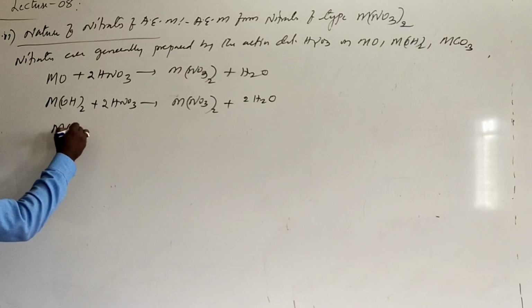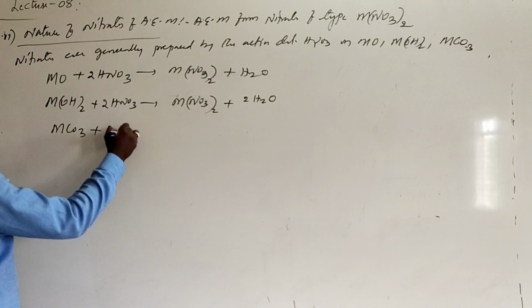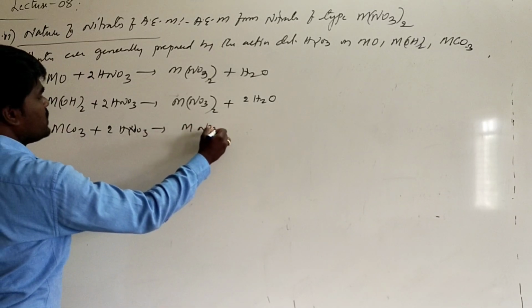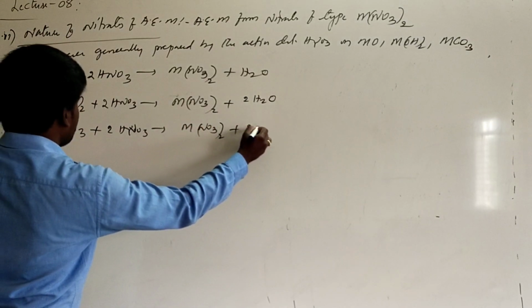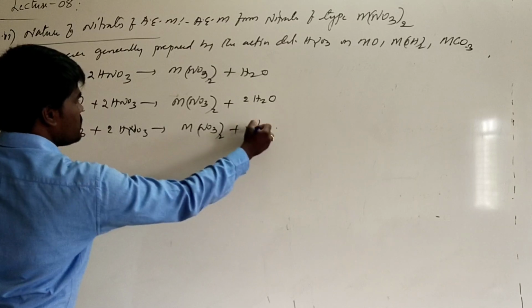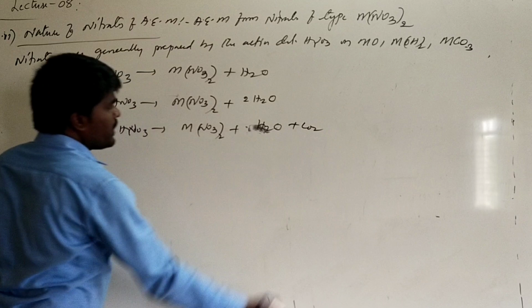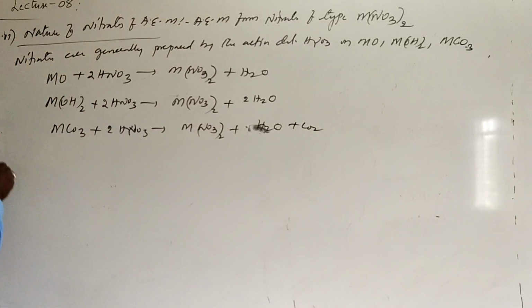Or you may also take metal carbonates on action of HNO3, which form M(NO3)2 plus H2O along with carbon dioxide.